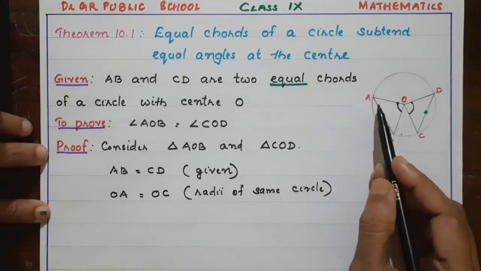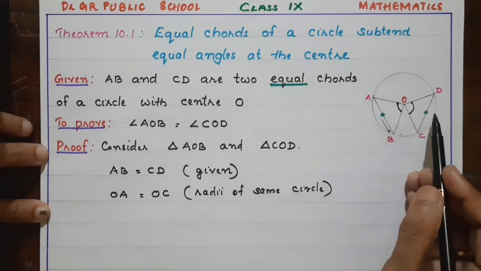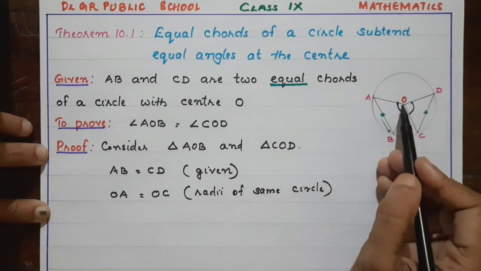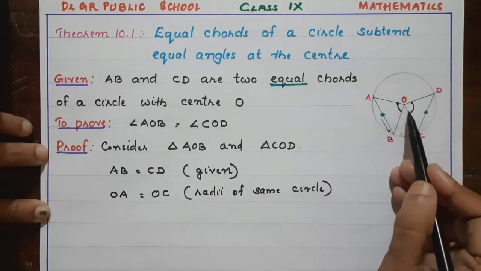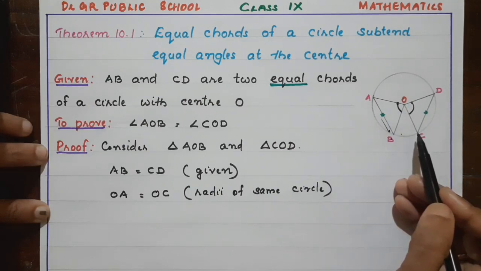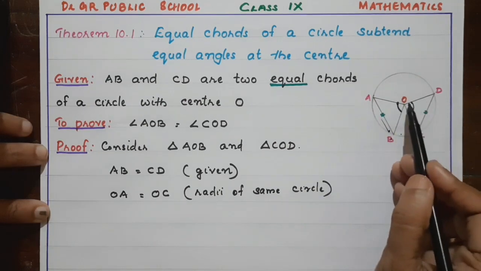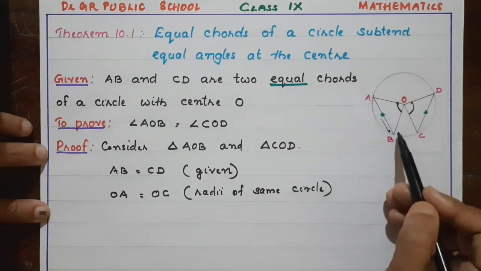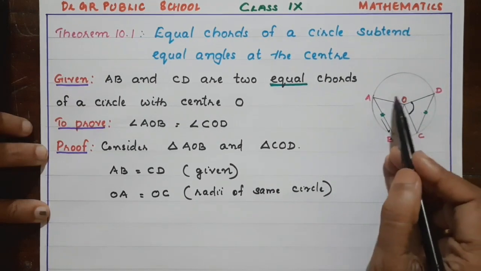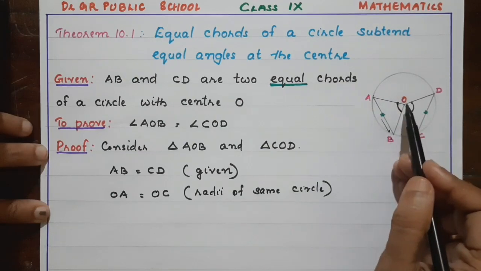Now we have taken AB and CD, and from these triangles we have taken OA and OC. You can take OD also because all these are radii. OA, OB, OC, OD all are radii and all are equal.